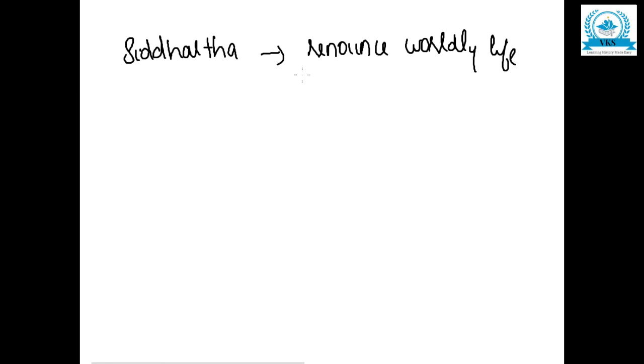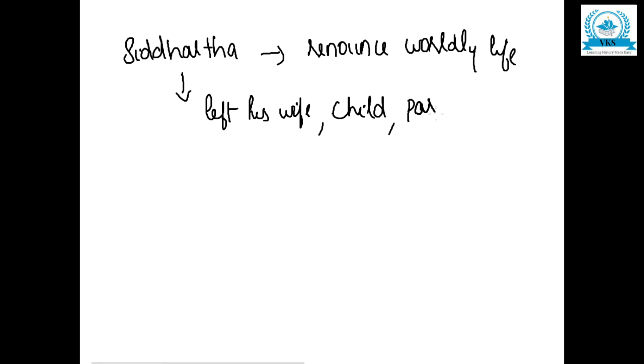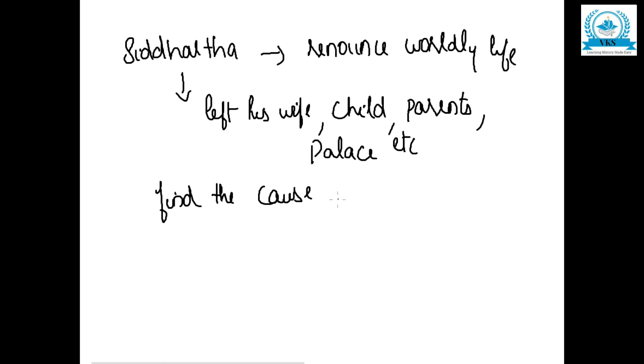After that, Siddhartha left his wife, his child, his parents, his kingdom, his palace, everything, and he became a sannyasi. Why did he become a sannyasi? He wanted to find the cause of sorrows, to understand why there is so much sorrow in this world.